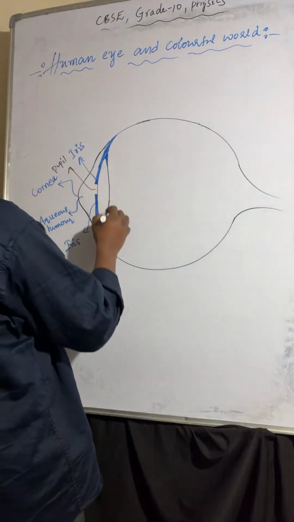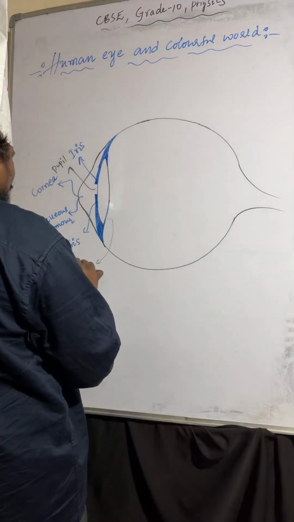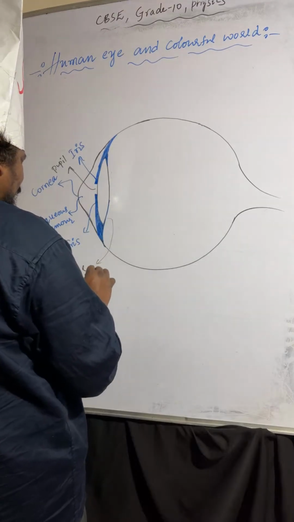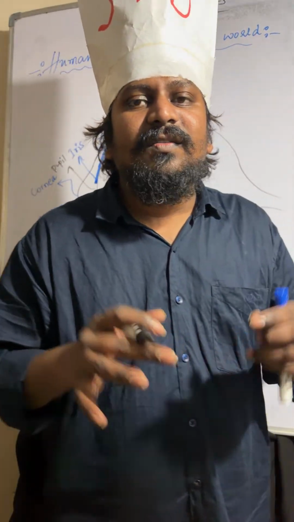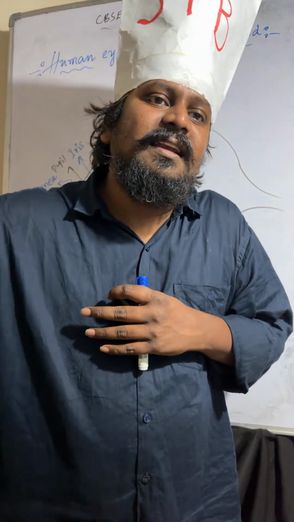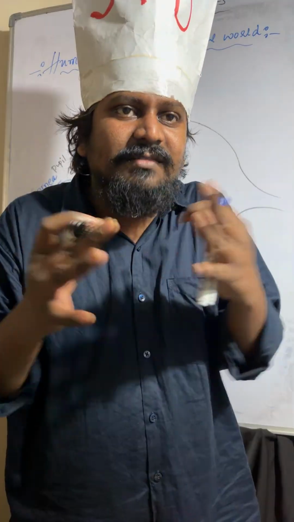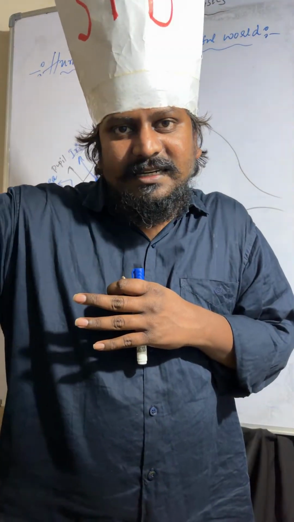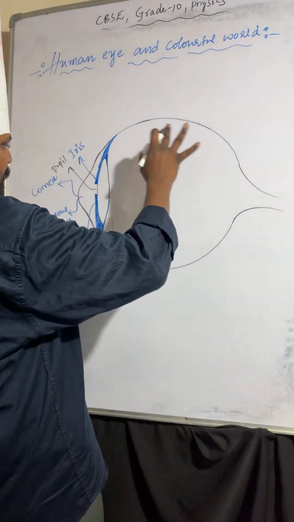And coming to the eye lens. This is the eye lens. The eye lens is a convex lens, a converging lens. When light falls on it, it converges the light rays and makes them fall at the retina. Whenever light falls on a convex lens, it converges the light rays and makes them fall at the retina. Okay.